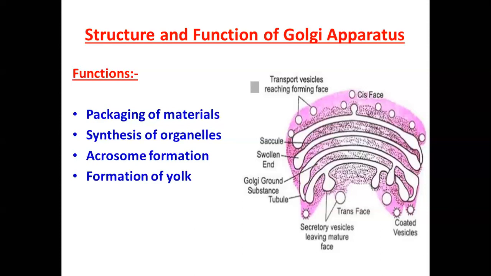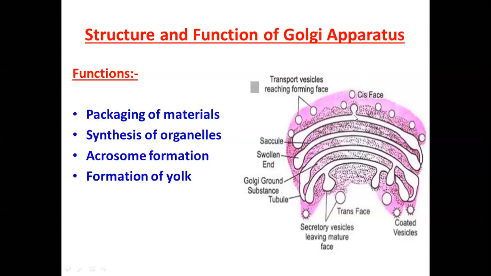The secretory materials are processed in the Golgi apparatus. These then arise as secretory vesicles from the trans phase of the Golgi complex that carry them to their destination inside and outside of the cell. So I think it is very clear from the diagram that whatever material they have to carry will come from the smooth endoplasmic reticulum in vesicle form, as transport vesicles reaching the forming phase.